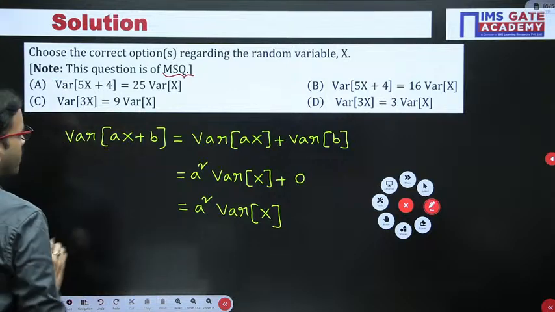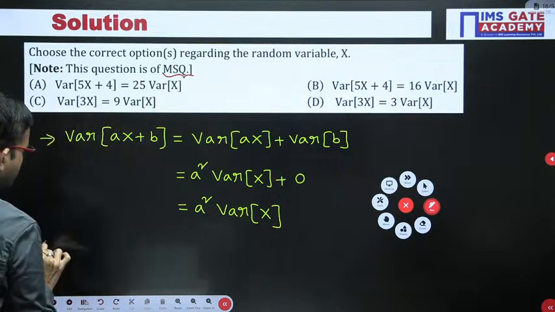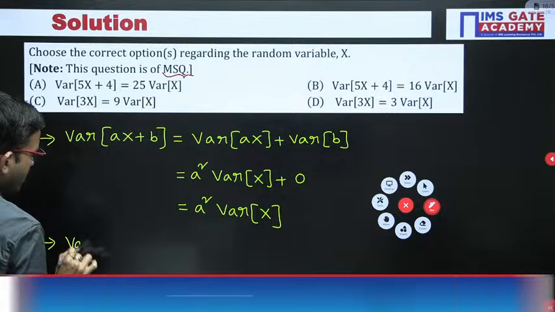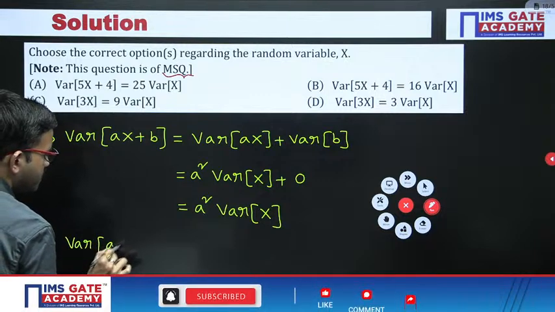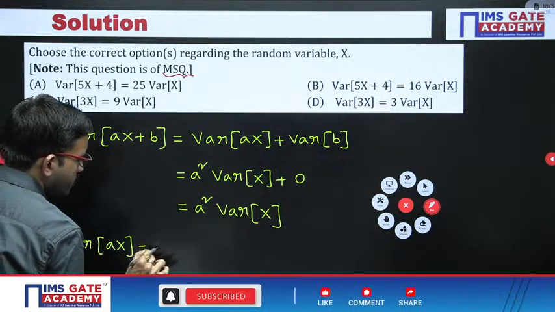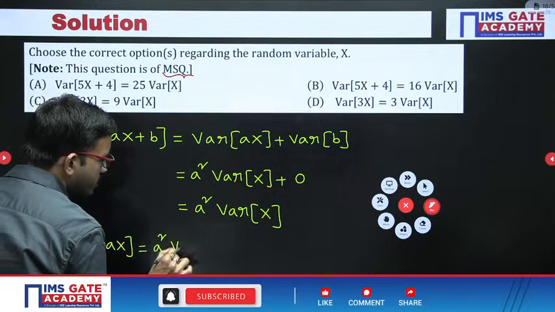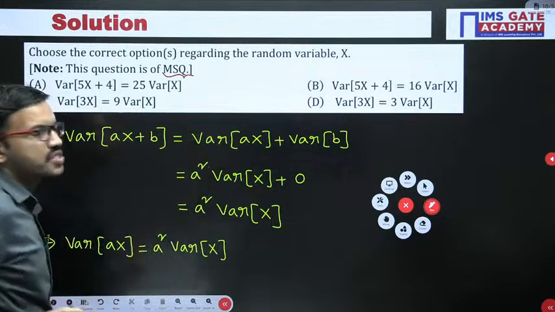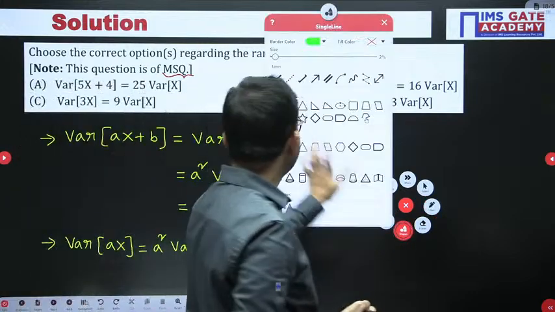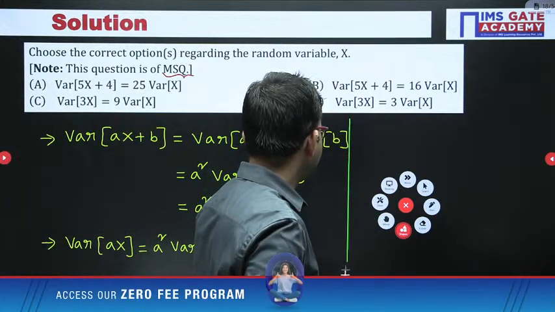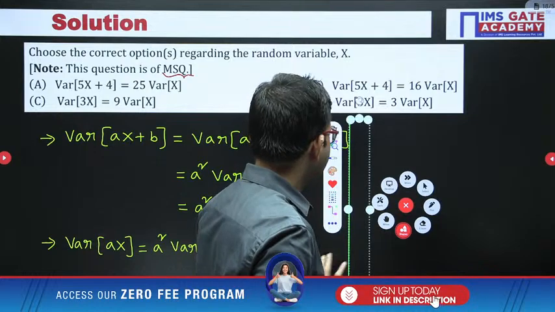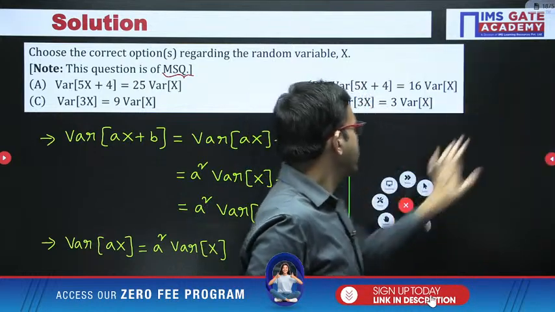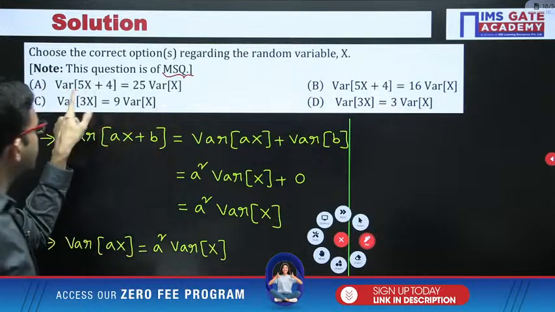So from here we got two conclusion points, both I am writing here. Variance of Ax, you can write as A square into variance of x. Now by using these two properties, we can choose among the four choices whichever options are correct. So here you have variance of 5x plus 4.